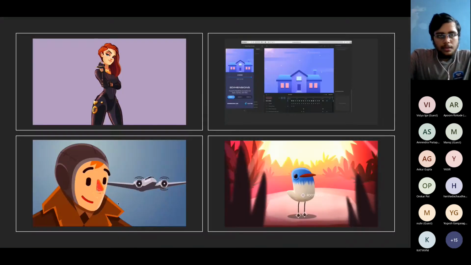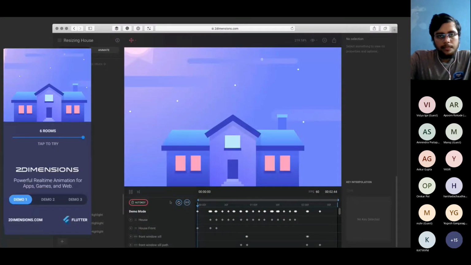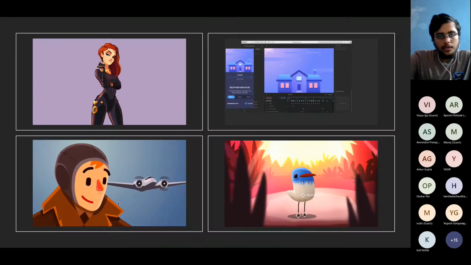So here are some more examples from Rive. You can see how smooth this is going, right? So you can build all these kinds of animations inside of Flutter using Rive. You can pretty much control their motion. Like you are seeing someone is pointing the cursor here and there, and the face of this character is moving along with it. You can see someone is clicking on it and it's jumping like this and things like that. Okay, so animations are also possible.